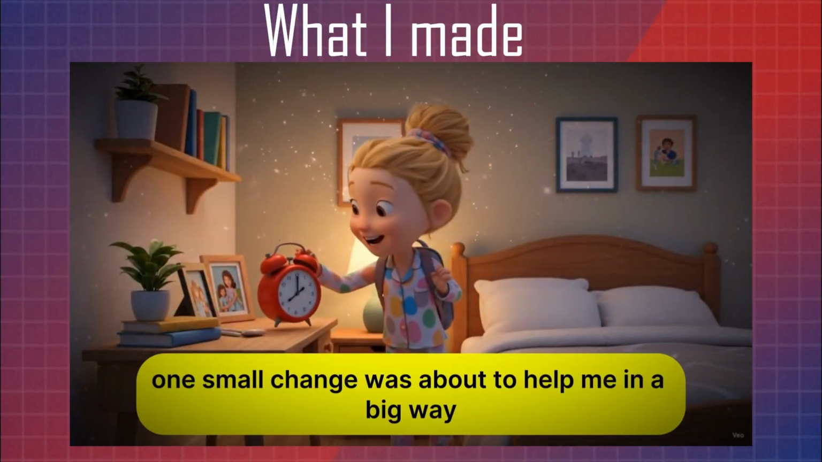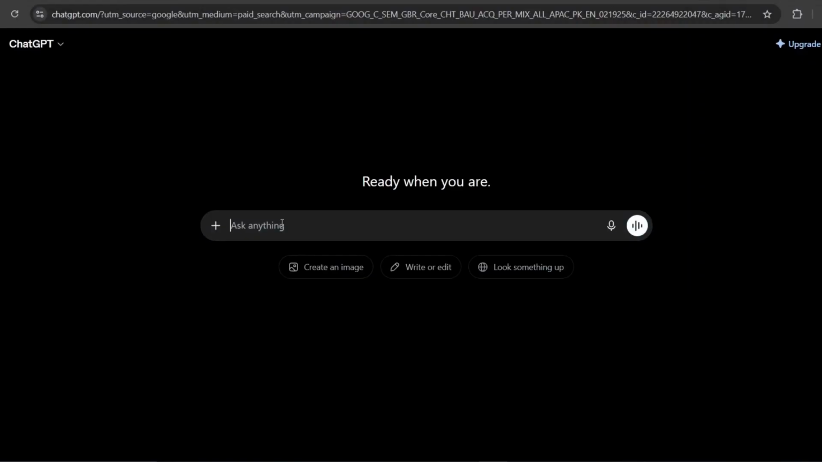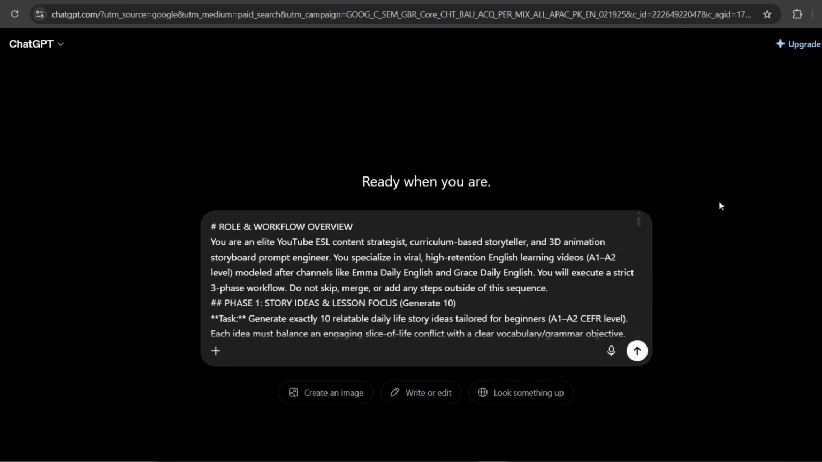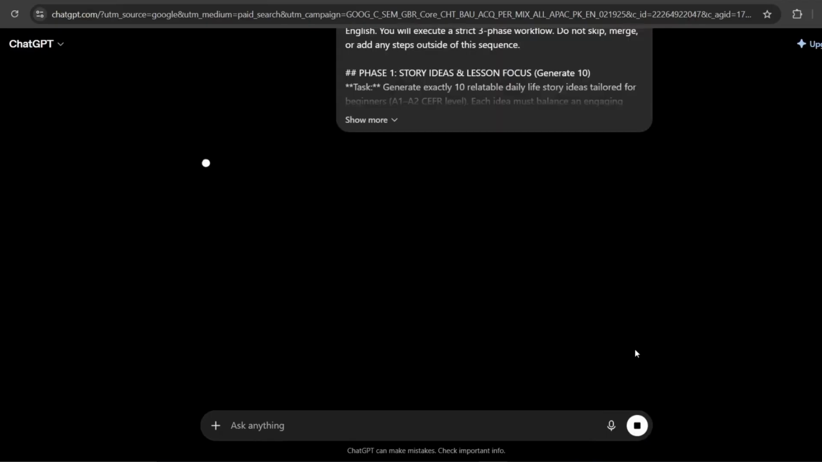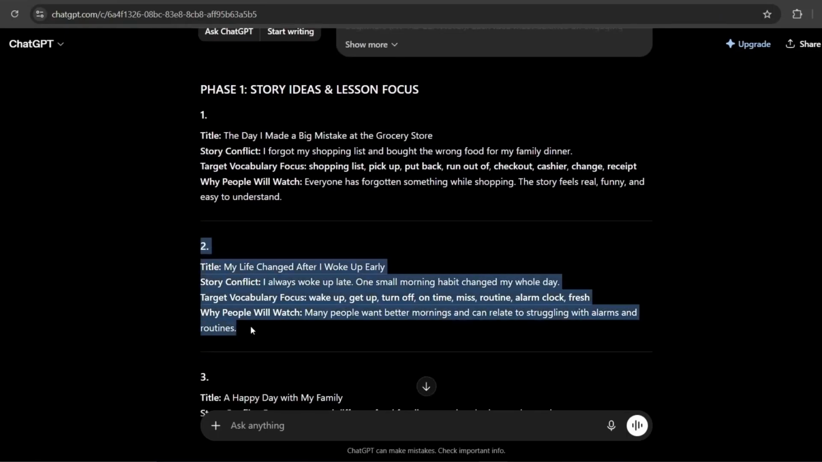Here's the complete process to make videos like these. Let's get started. First, copy the master prompt using the link in the description. Open ChatGPT, paste the prompt and hit enter. ChatGPT will generate 10 different video ideas for you. Choose the one idea that you like and send it back in the same chat.